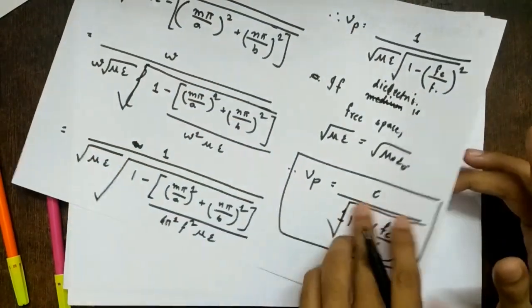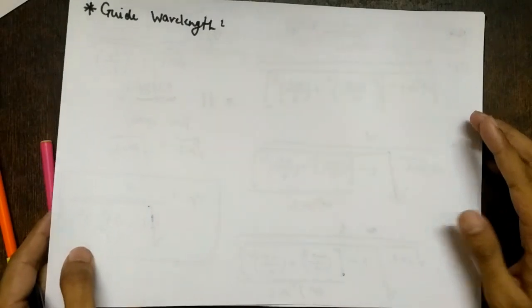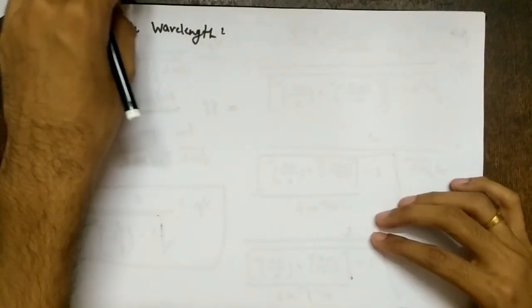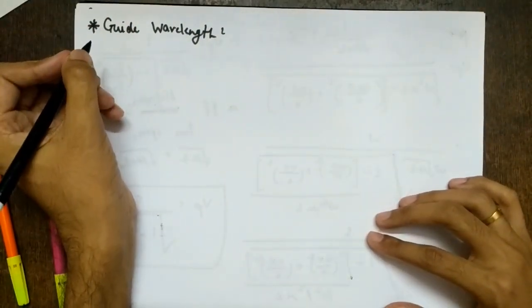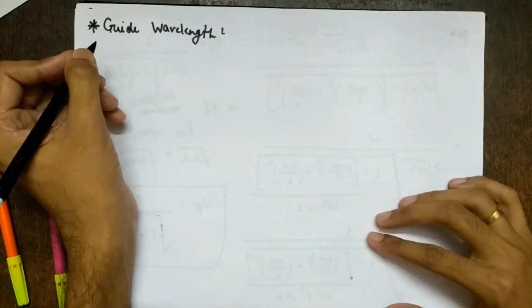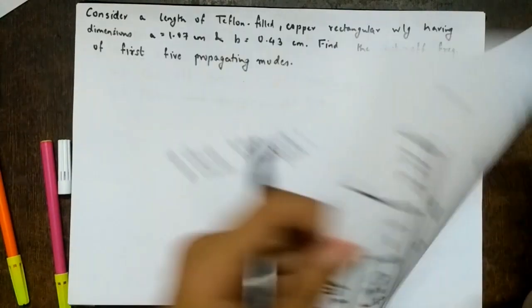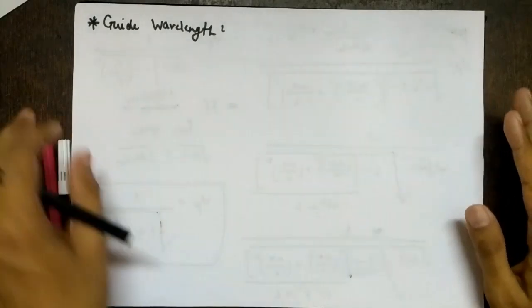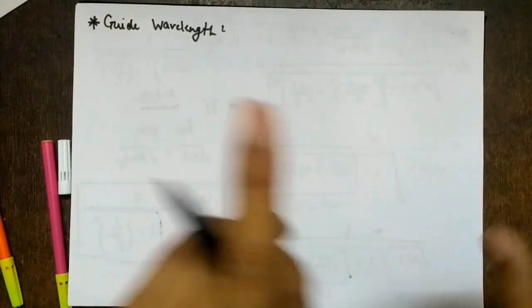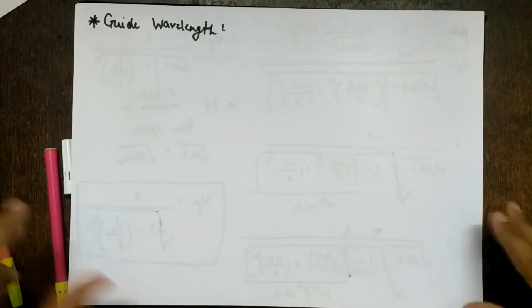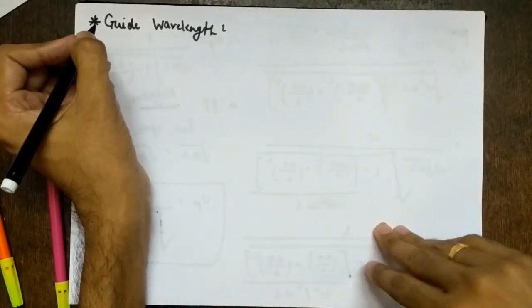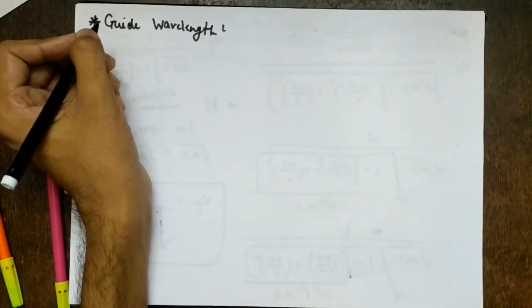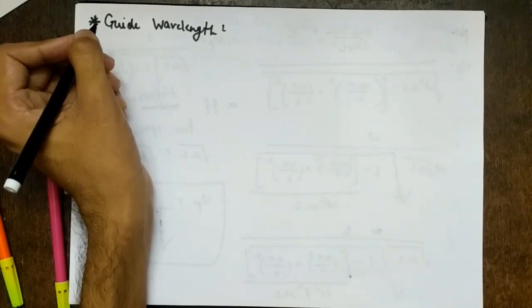So the waveguide is a dispersive structure. Remember that air is non-dispersive, because anything in air travels at the speed of light. But when you enclose air inside a waveguide, the velocity changes according to frequency. So the waveguide is a dispersive structure.